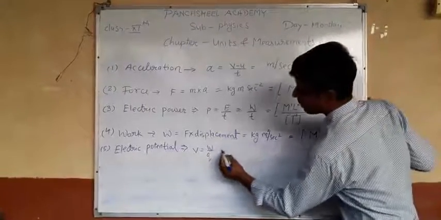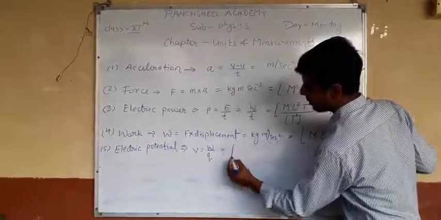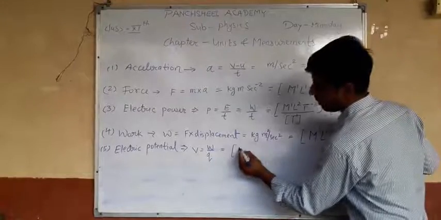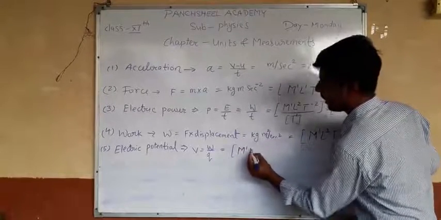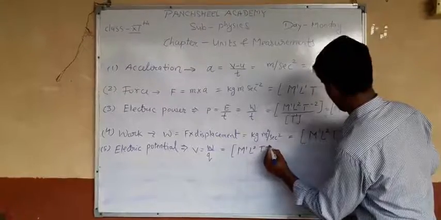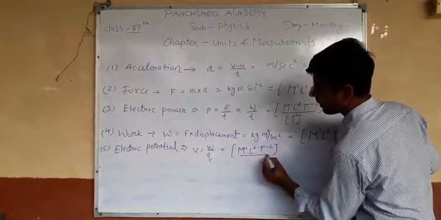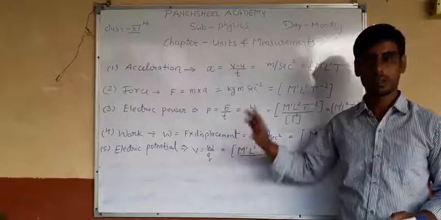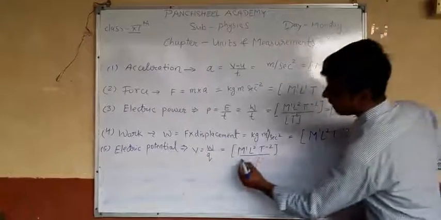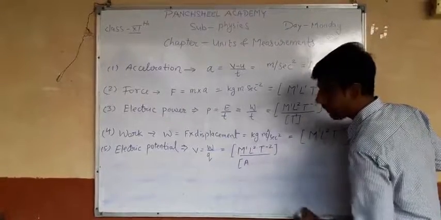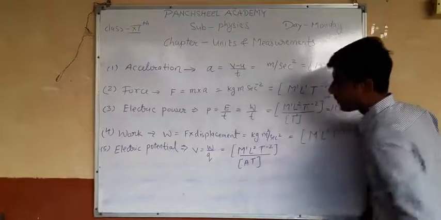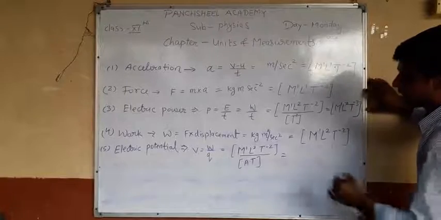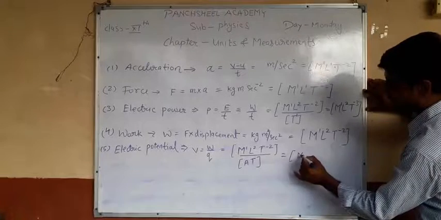And what is W? This is the work done. And what is the dimension formula for work done? We derived here M1 L2 T minus 2. So write down directly M1 L2 T minus 2, and Q is the electric charge, and electric charge equals current into time. So I write here A into T, because current is measured in ampere and T is the time. So if I write the final dimension formula for electric potential